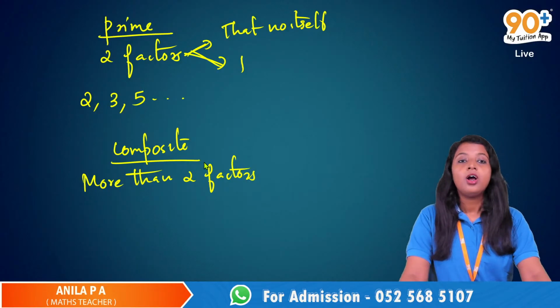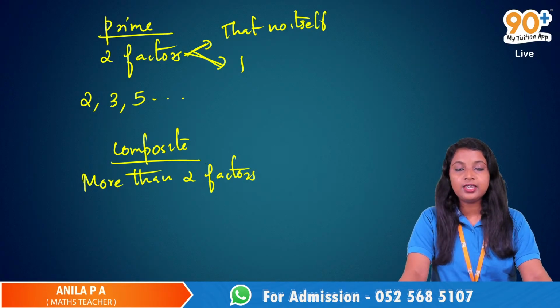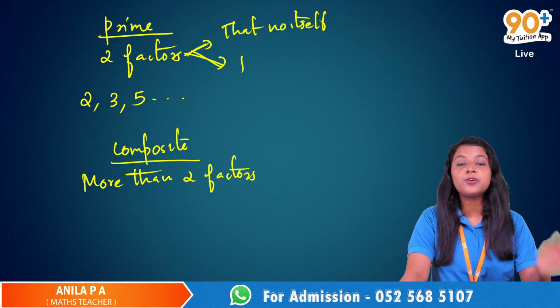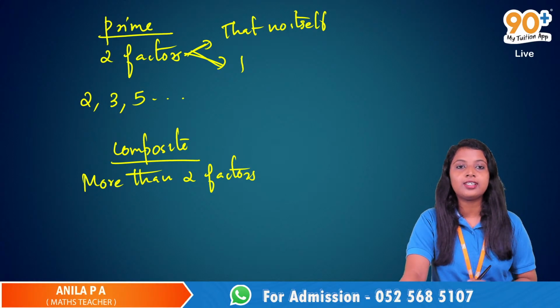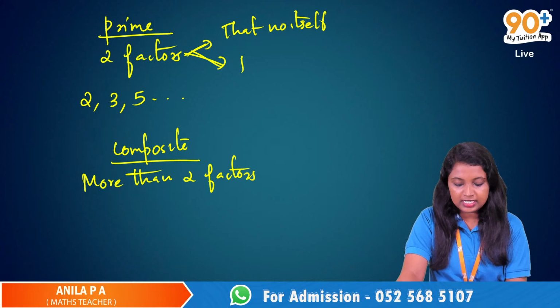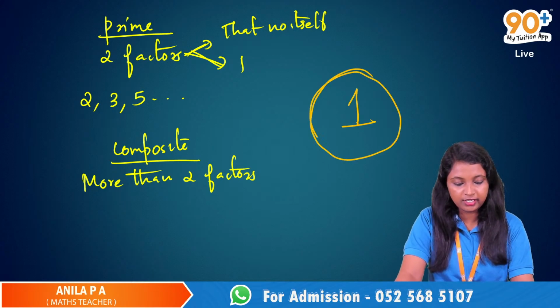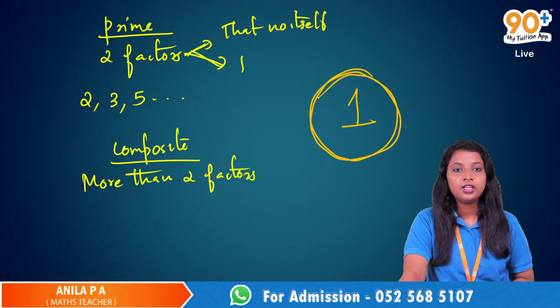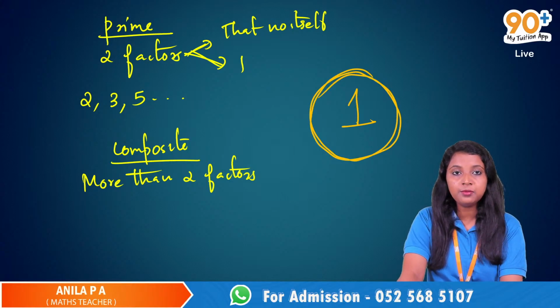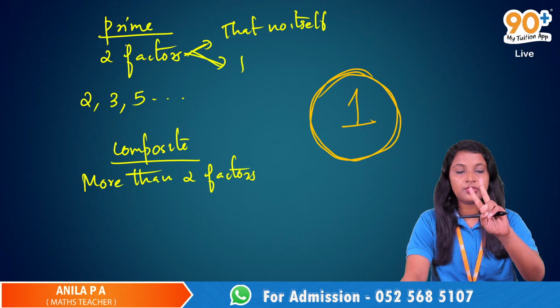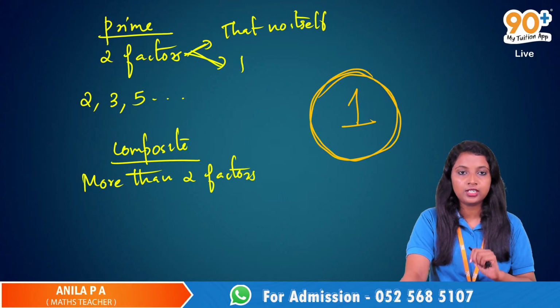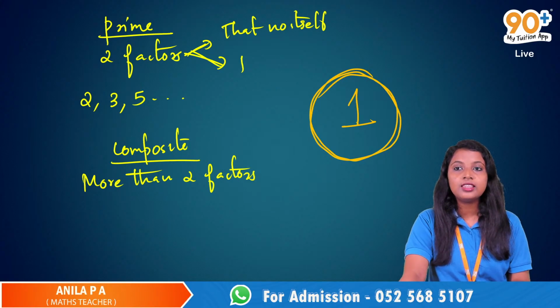So prime numbers are those numbers that have only 2 factors, that number itself and 1. In case of composite numbers, more than 2 factors will be there. So what about this number 1? If it was prime, there must be 2 factors, right? If it is composite, there must be more than 2 factors.